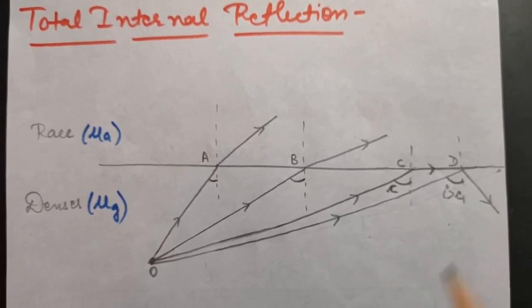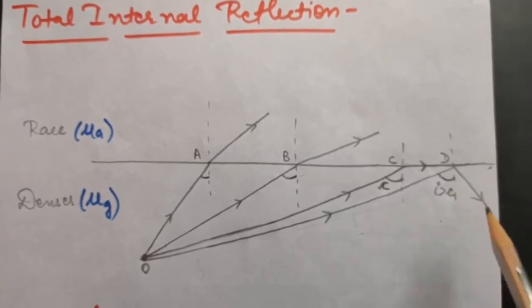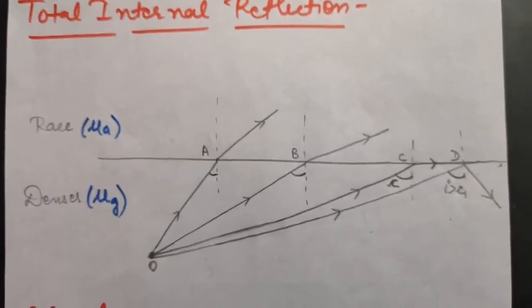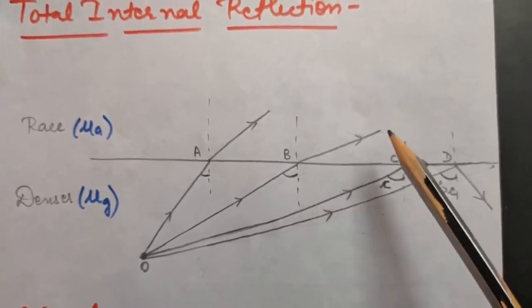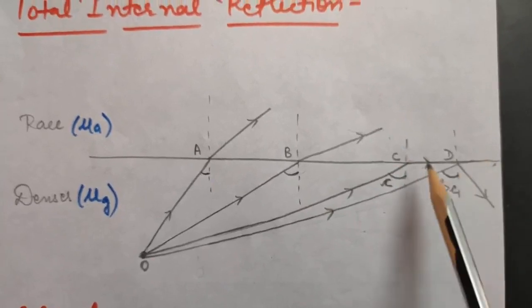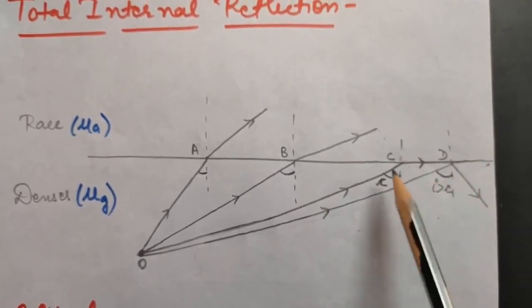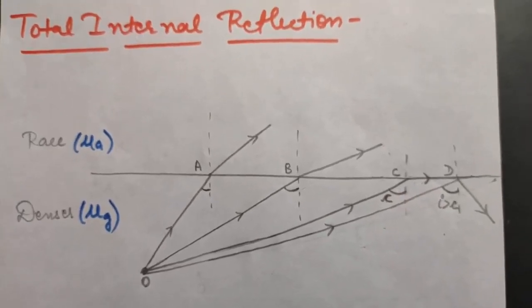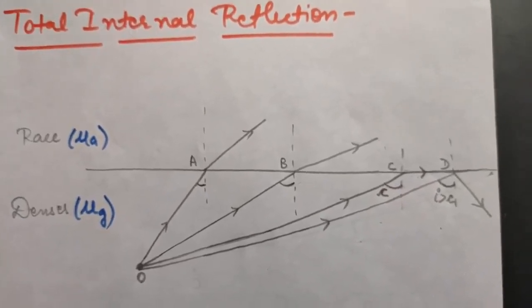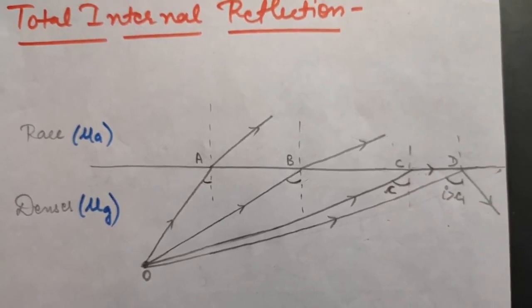Okay, so you can say the bending back of light, or the reflection of light inside the denser medium when it is going from denser to rarer medium. So this is called total internal reflection, and this angle is called critical angle. So now let us define total internal reflection and critical angle.